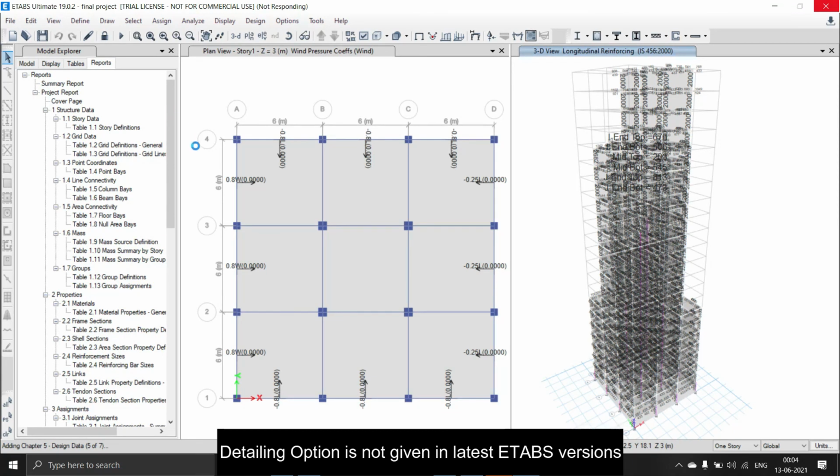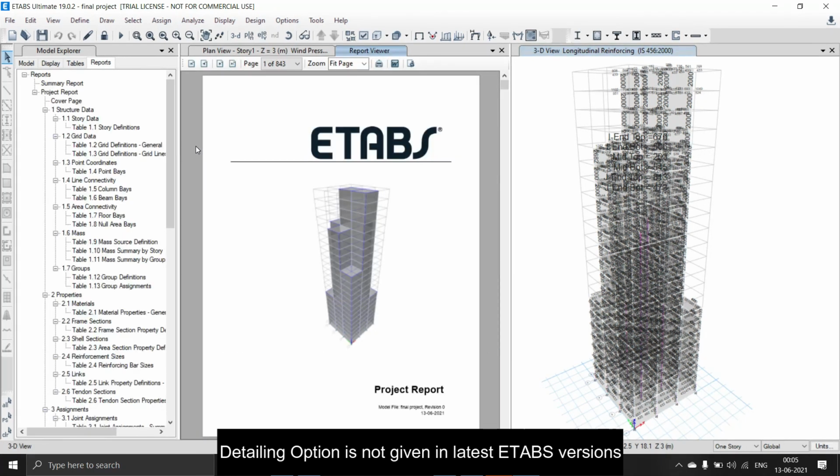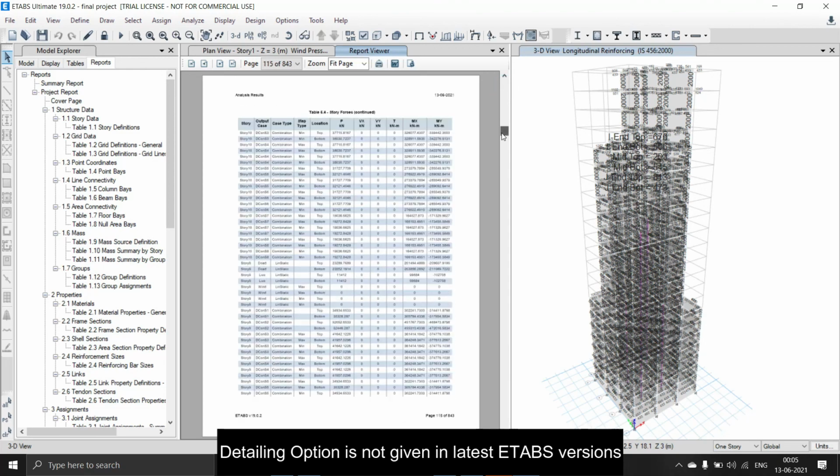So it is processing. So here is the detailed project report of this 23-story tall building.